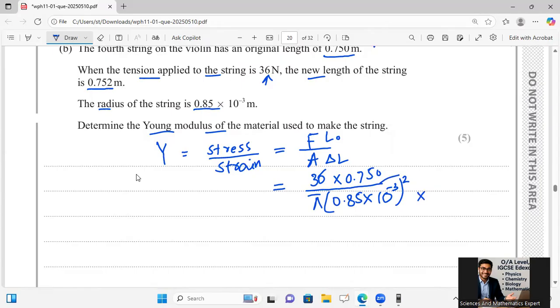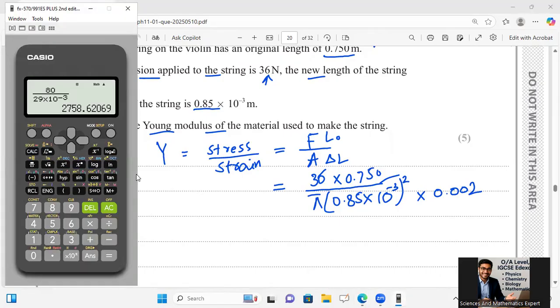Then multiply the change in length. The new length is 0.752 and the original is 0.750. If I subtract both of them, I will get 0.002. Let's put all of these values into the calculator to get our answer.